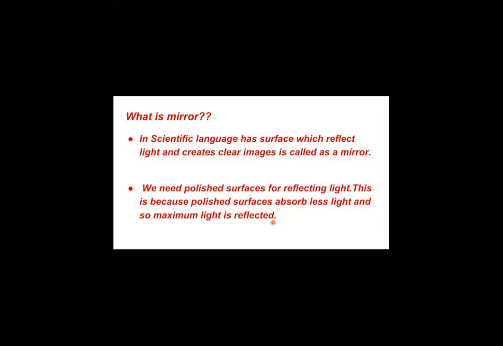This is the reason why, when mirrors are constructed, they are polished. They are coated at the back side with silver or silver nitrate solution, and they are polished. Why? Because a polished surface has the least tendency to absorb light. So whenever a ray of light falls on a polished surface, maximum light is reflected back.